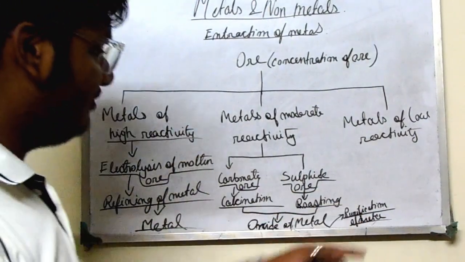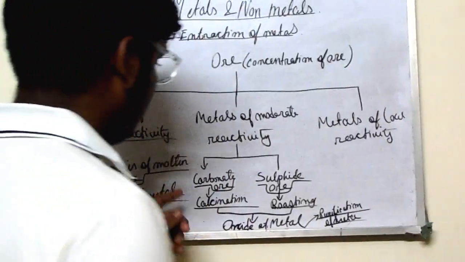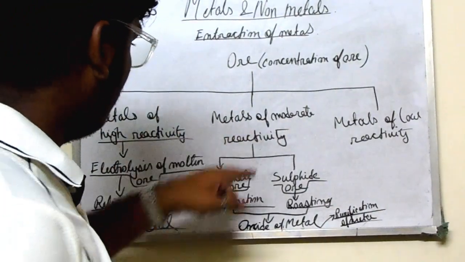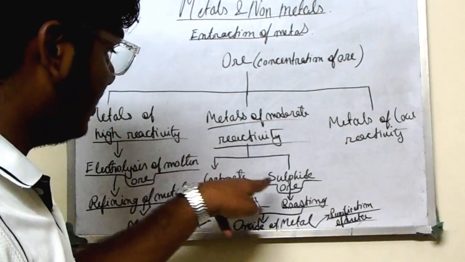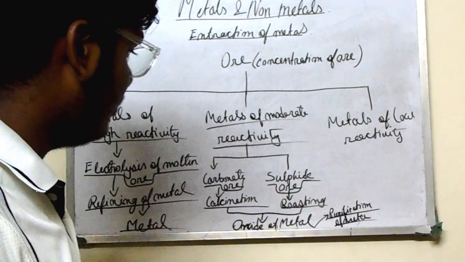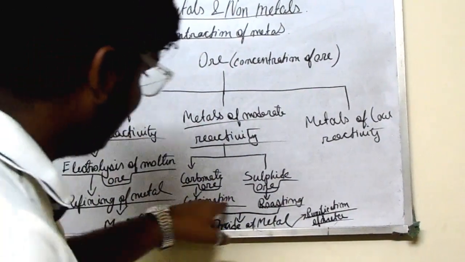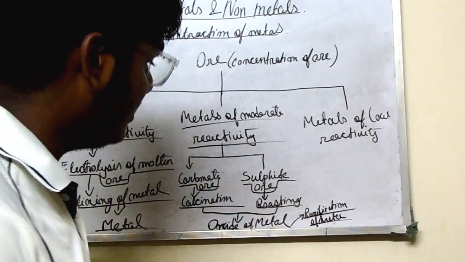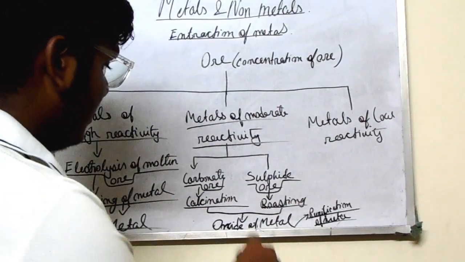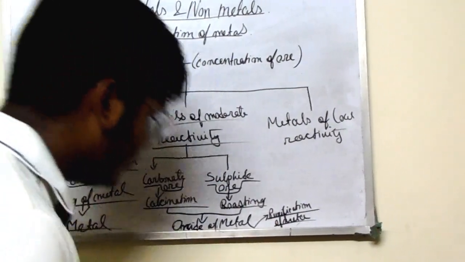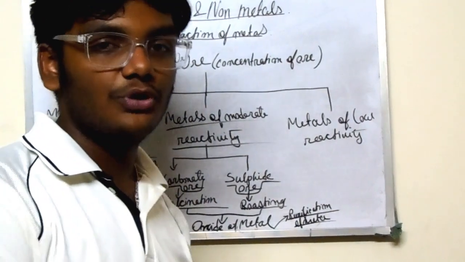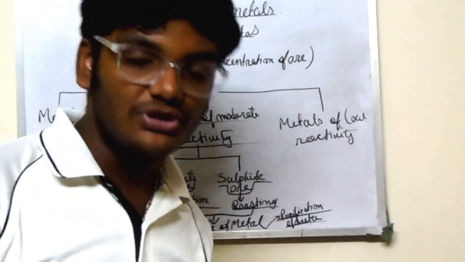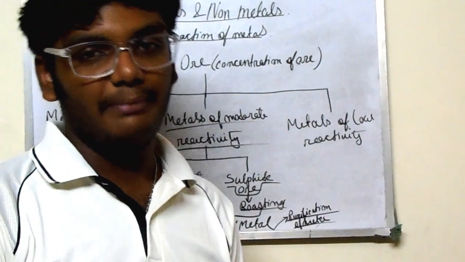Please note it down. I know it's very funky, so please note that metals of moderate reactivity get divided into two subparts, carbonate ore and sulfide ore. For carbonate ore, calcination; for sulfide ore, roasting. After that both are converted into oxides of metal, and after we get the oxides of metal, we will perform the purification of metal, so that oxygen is reduced and we get only the metal form.